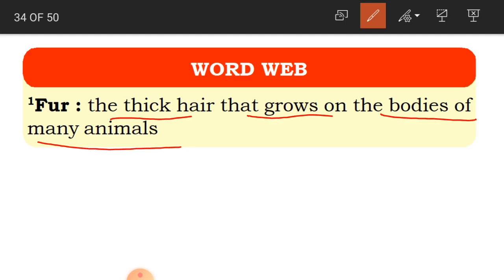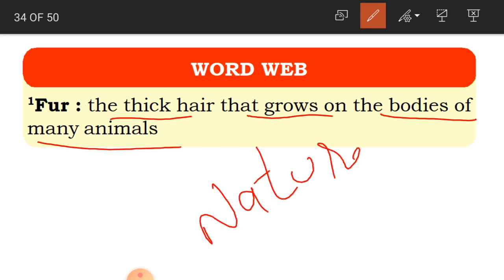Then what type of fiber will it be, children? Either man-made or a natural fiber? This is a natural fiber, because we are getting it from the animal. So this is a natural fiber again. Okay, clear?